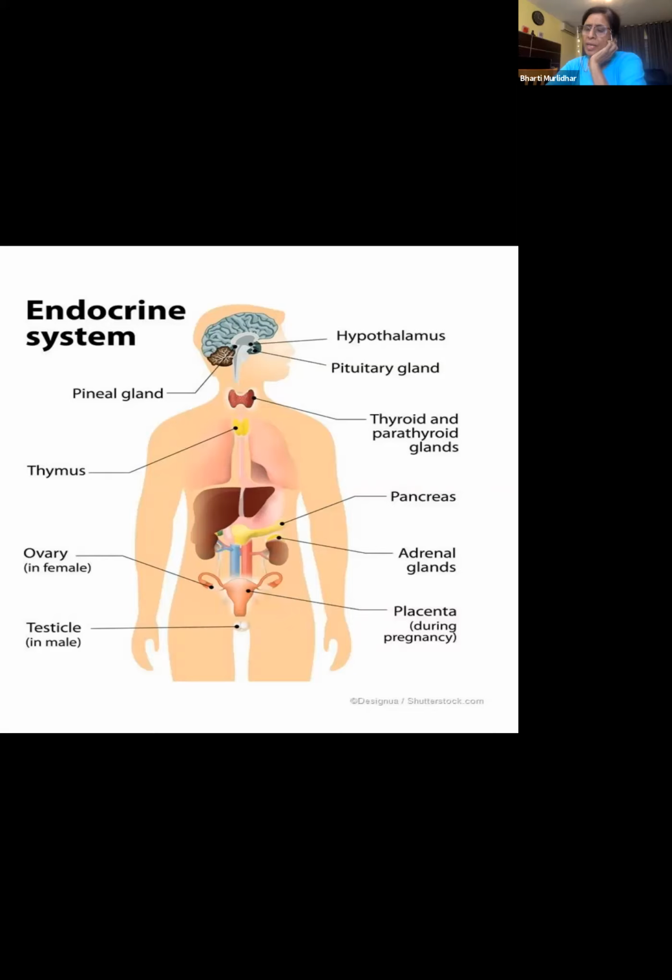In the brain, we have hypothalamus, pituitary, and pineal gland. Okay, good. Pituitary, thyroid, parathyroid. Two pituitaries? We have only one pituitary gland, pineal. That's cool. Okay, we'll move to the next slide.